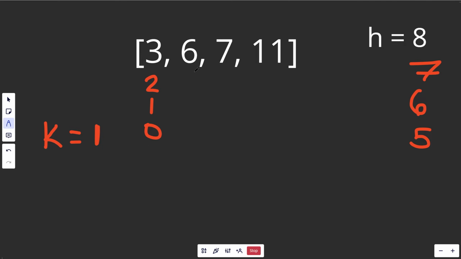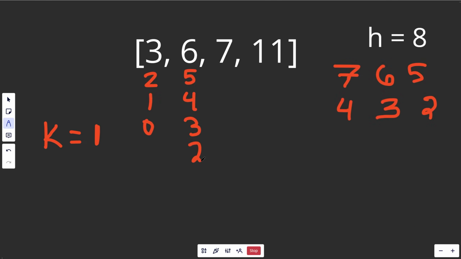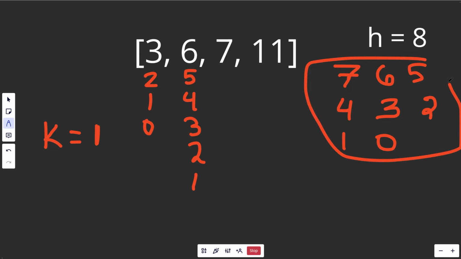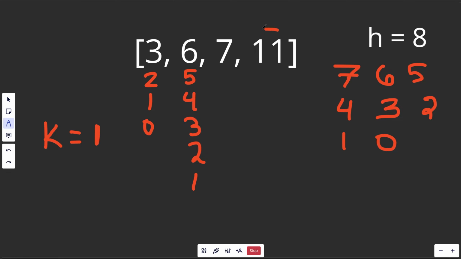We'd go over here and we'd say, okay, get it down to 5, we have 4 hours left, 4, get it down to 3, 3, get it down to 2, we would have 2 and 1. We would have 1 banana left here with 0 hours. Here we've used up the 8 hours that we have, but we still have bananas left, so this didn't work. K equals 1 didn't work. We clearly have to eat more than 1 banana per hour.